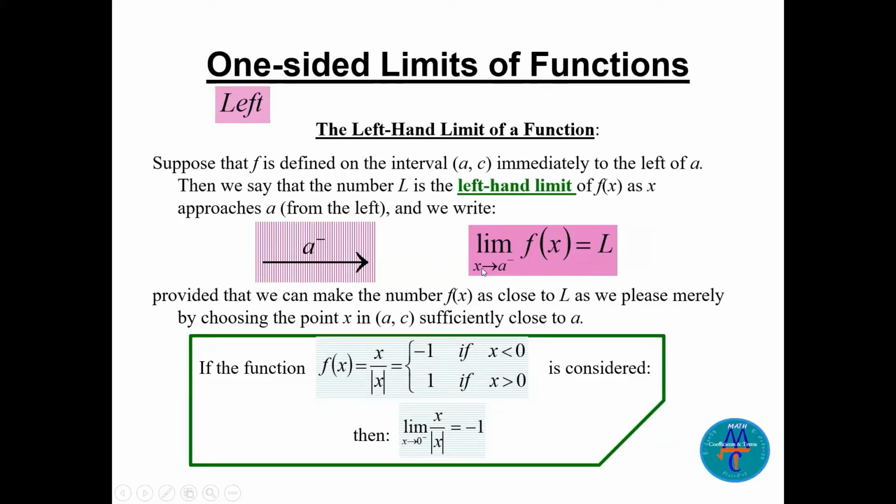Same thing here, the limit of the function f as x goes to a from the left, so we are coming this way. We are coming to a from the left. So here the limit also is L. Sometimes both are the same or different. If they are different, we say the limit does not exist. The total limit does not exist. So for the limit of x divided by the absolute value of x, if x goes to 0 from the left, because there's a minus here, it will be minus 1.